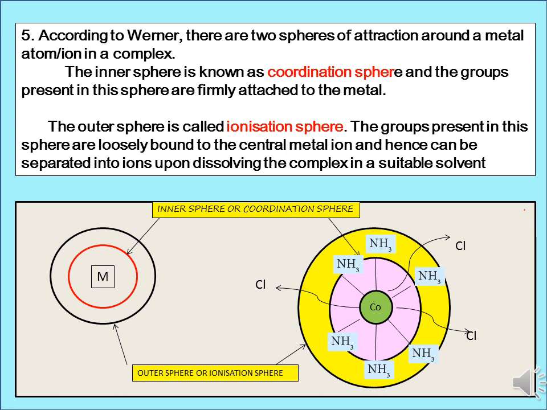Here the coordination sphere is close to the central metal ion, and so the atoms or ions present in the inner sphere are much more firmly attached to the metal ion. But if you see, the outer sphere is far away from the central metal ion. It is called the ionization sphere. Here the metal ion is loosely bound to the ions present in the outer sphere, and so these ions present in the outer sphere can be easily removed upon dissolving in a suitable solvent.